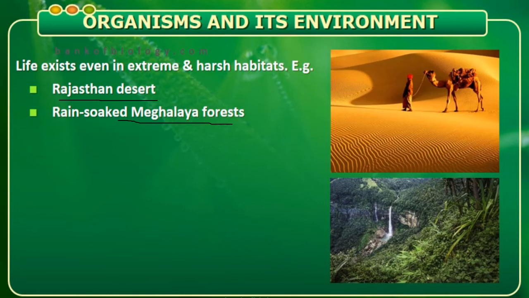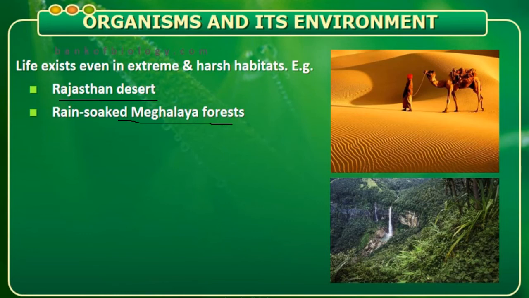We can also refer to the deep ocean trenches, or give the example of polar regions and high mountains. So here, the biotic components such as pathogens, parasites, predators and competitors, in addition to the flora and fauna, are adapted to survive and reproduce in their habitat.